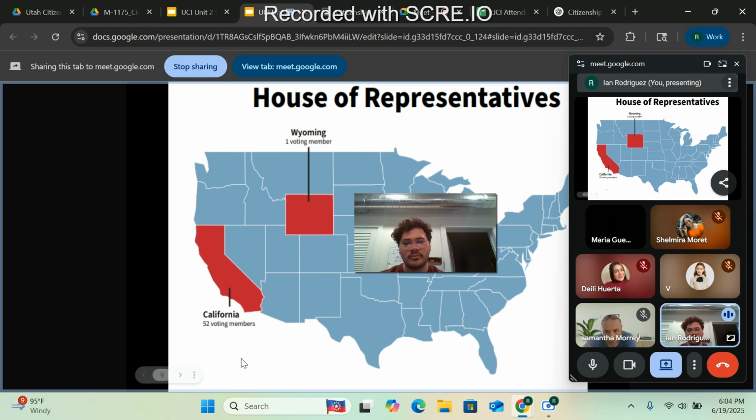So why was that? What do you remember from Tuesday? Why does California have more voting members than Wyoming? I'm assuming because there's more people in California. Perfect. Yeah, exactly. Right. So on Tuesday we saw this map, and obviously the reason why California has